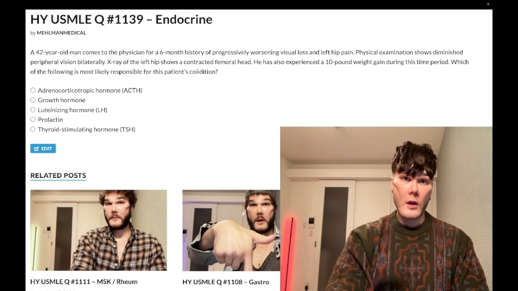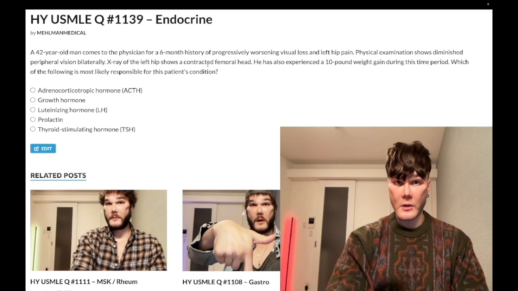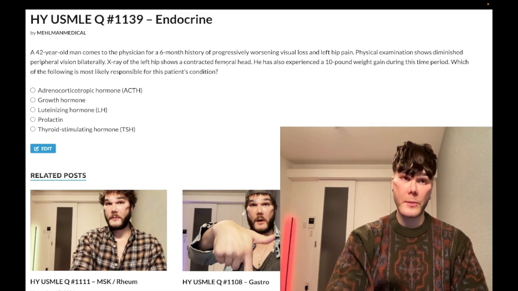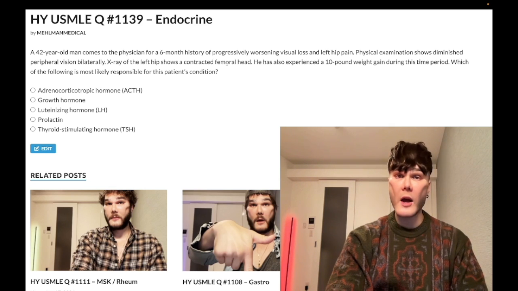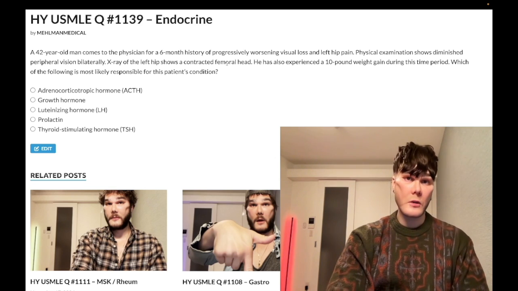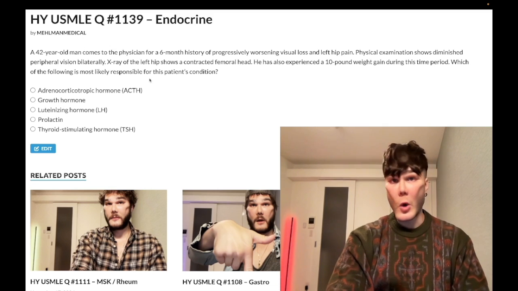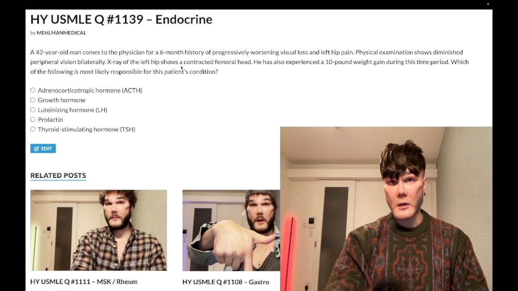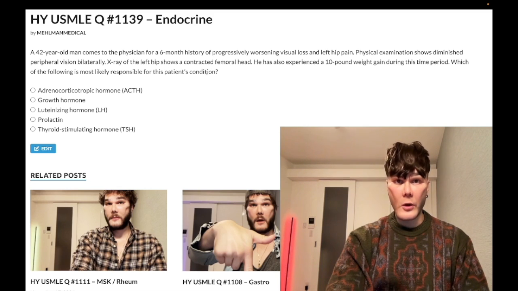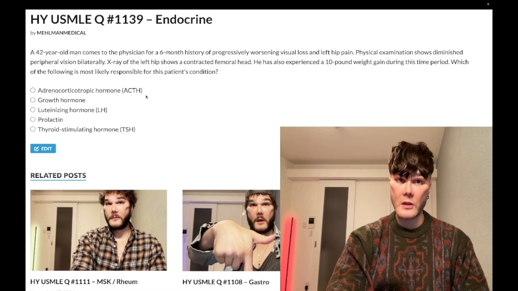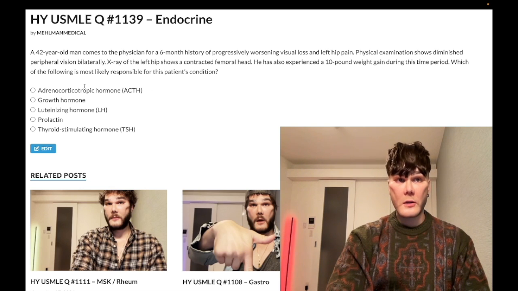So you can get a nearly identical question where, rather than saying you have a contracted femoral head or left hip pain, we could say there's compression fractures. That shows up in the NBME. Compression fractures are synonymous with osteoporosis. And just to be crystal clear, we don't give a female who's older just for the sake of it, right? We're not going to do that, it would cause confusion, but they can give you a 42-year-old dude who's got compression fractures of the vertebrae, and that's osteoporosis. Answer ACTH, same exact thing. So very, very buzzy for USMLE. Avascular necrosis, osteoporosis.